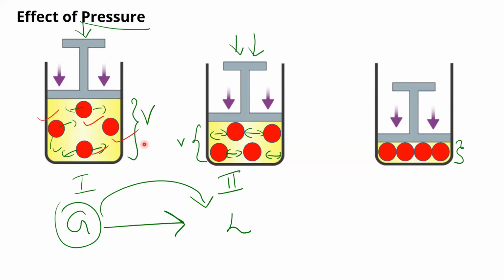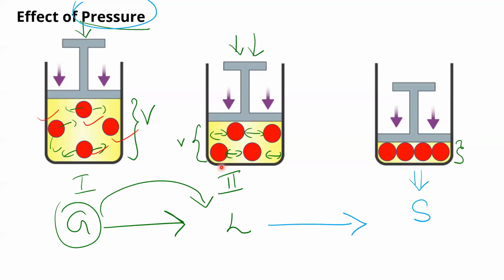The particles came very close to each other, and this is the characteristic of which state? This kind of formation is a characteristic of the solid state. So what is the conclusion here? We started with the gaseous state and we ended up with the solid state. How? By increasing pressure.